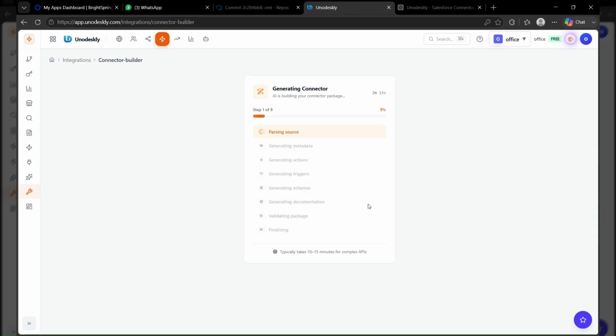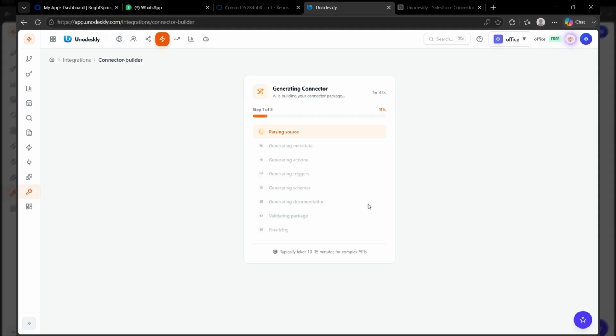Now let's look at credentials. When we open an authenticated generated node, Unodeskly knows which credential type that node requires. The credential picker can display compatible credentials, and if no credential exists, we can select Create New Credential directly from the node configuration. We can enter the required authentication information, test the credential, and securely save it. This means the authentication requirements from the original API specification flow all the way into the actual workflow experience.